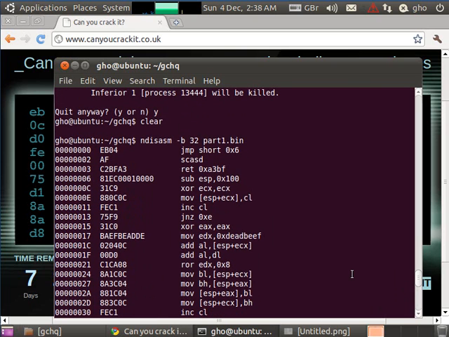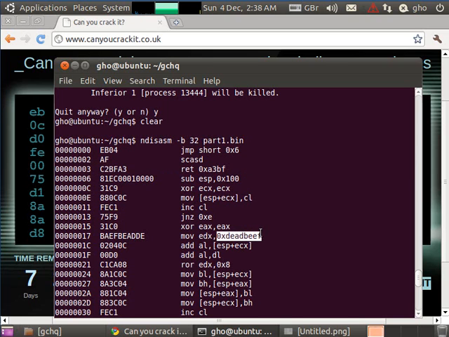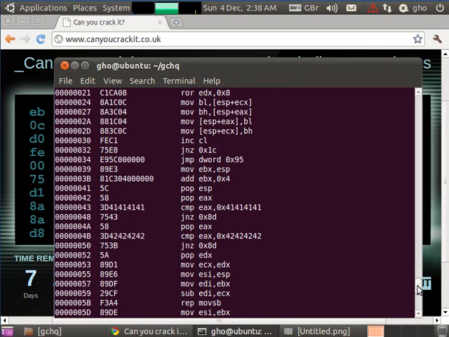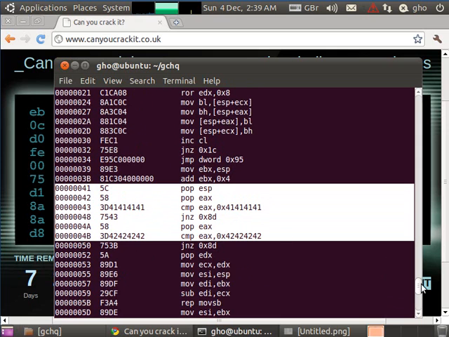If we look through the code we can see first of all there's that jump that I was talking to you about. You quite often see that at the beginning of programs to skip over some initial data or something along those lines. In this case it's these two lines here, which I'll talk about a little bit later. There's that dead beef again. Well, this might be an encryption key. If we scroll down a little bit more, these two lines here appear to be some sort of sanity check.